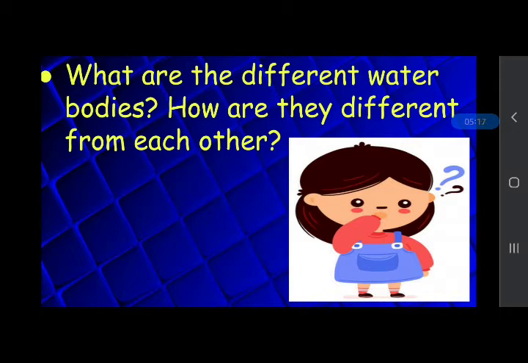And what about river water? Rivers are water bodies in which water is always flowing, not still. And rivers always have fresh water. And we use river water for many things like washing clothes, for drinking, and for irrigation of crops.